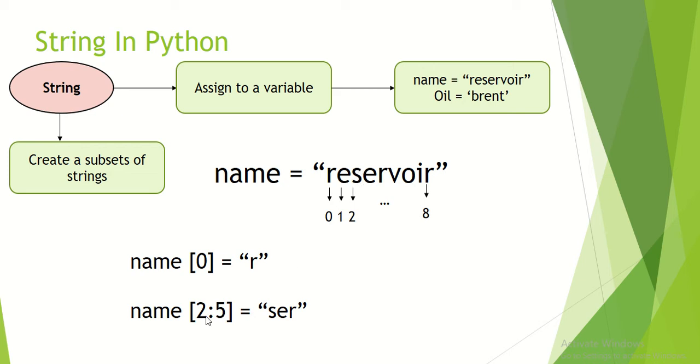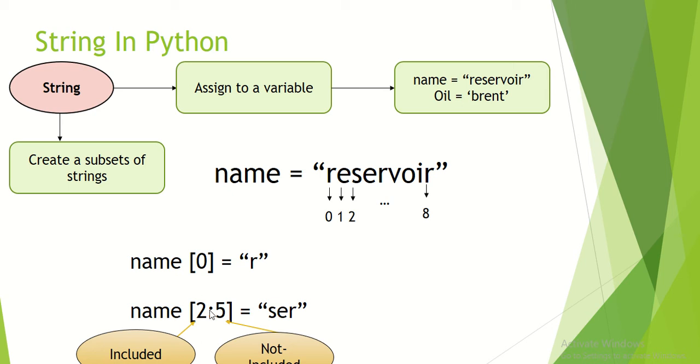It means that I am going to have 2, 3, and 4 characters in my subset string, so it will be SER. The important thing that you need to note is that in this type of separating a substring,